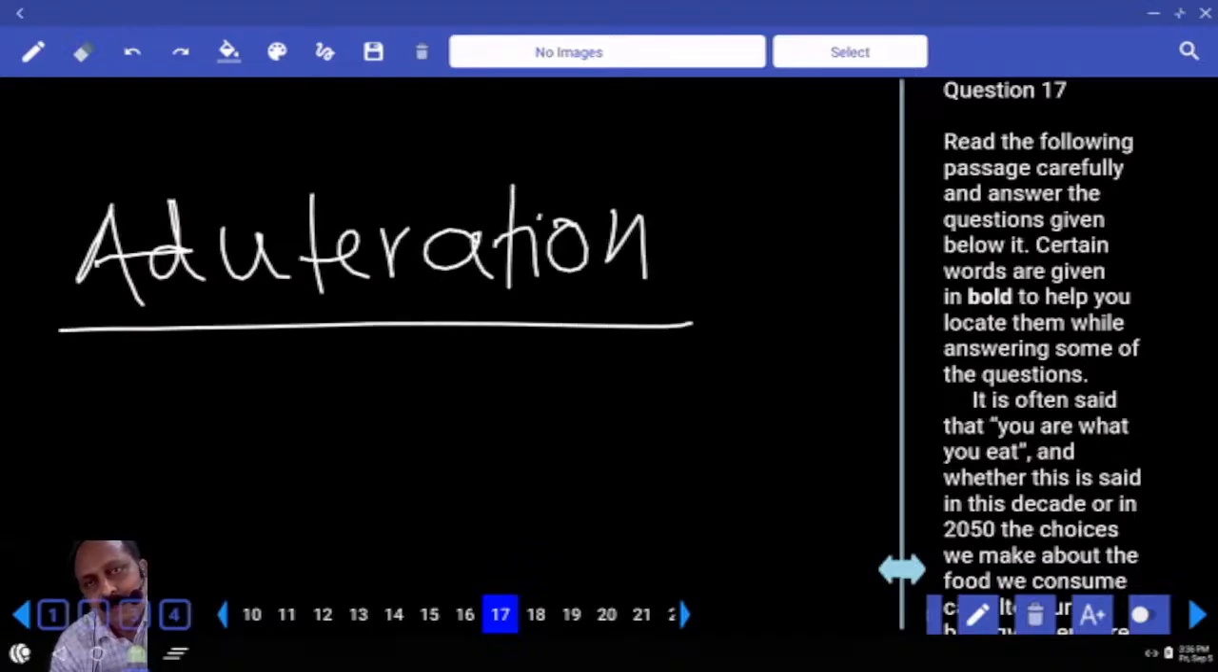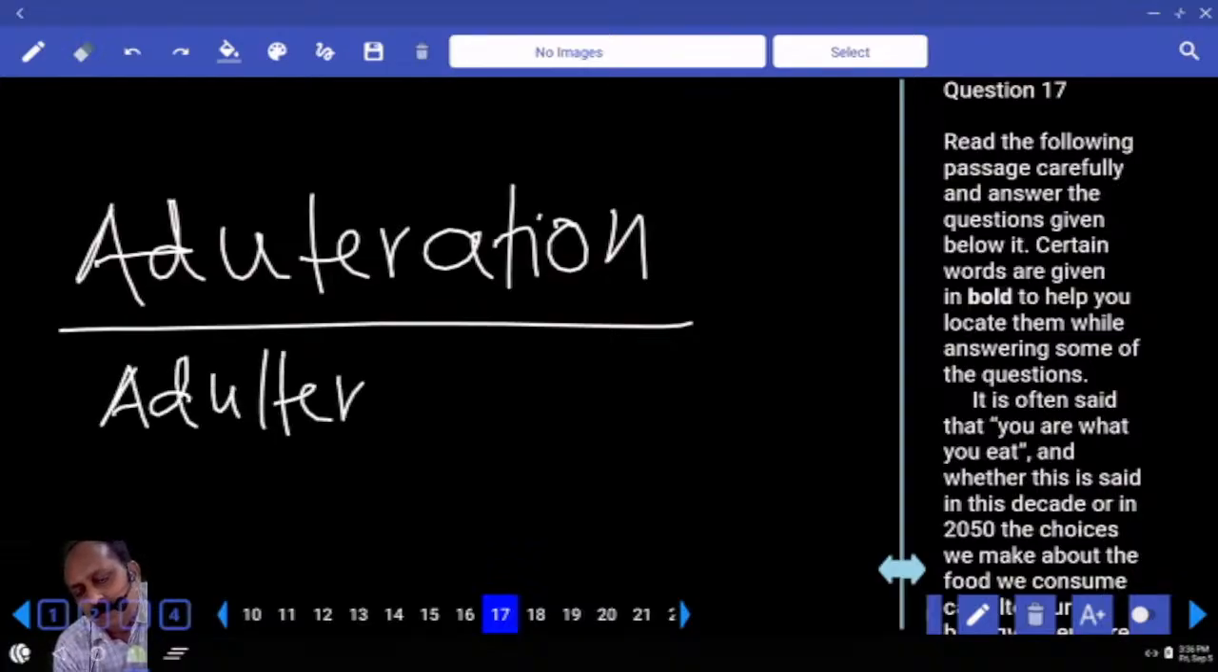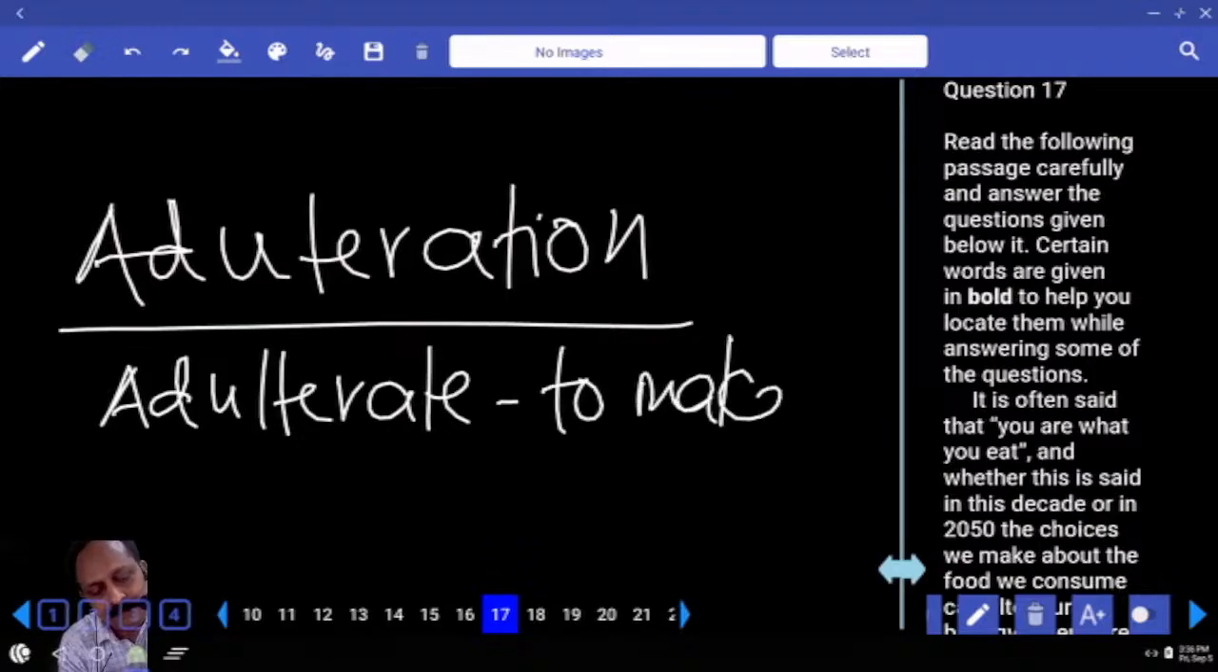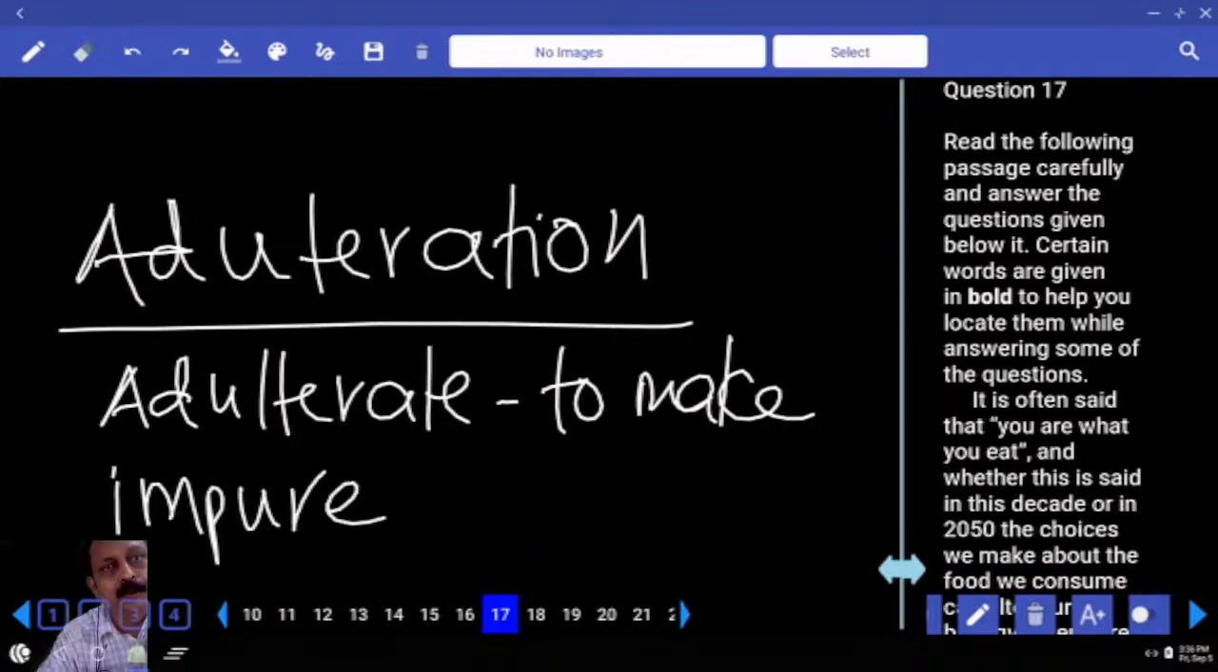Adulteration. Adulterate, verb form. Write that also. Adulterate means what? To make impure. To make something impure. They add water to milk. What is that called? Adulteration. They add stones to rice. What is that called? Adulteration. They mix sawdust something in something. That is also adulteration. You all know this word.